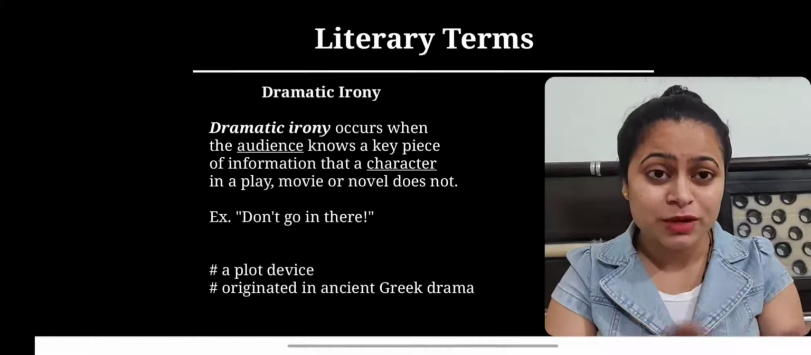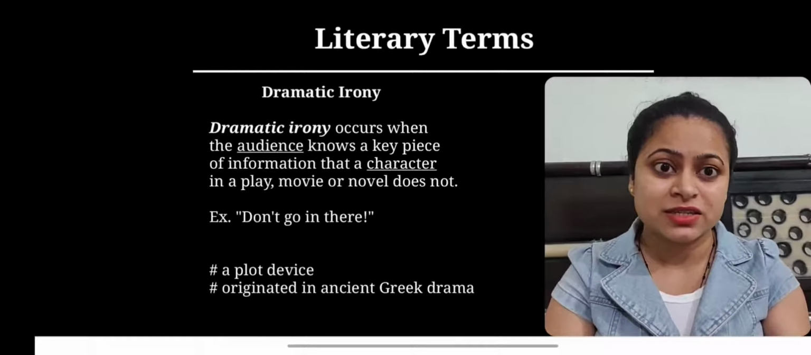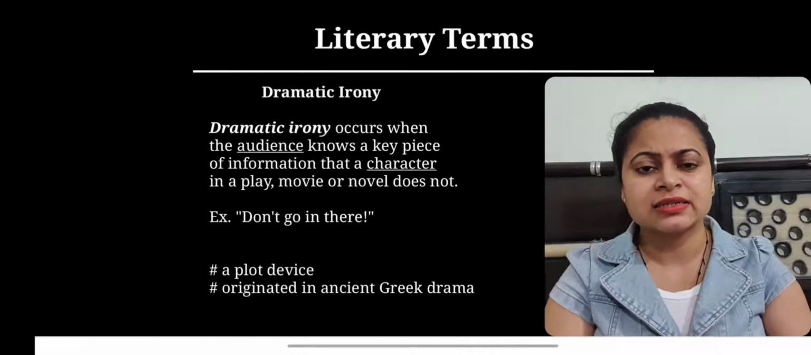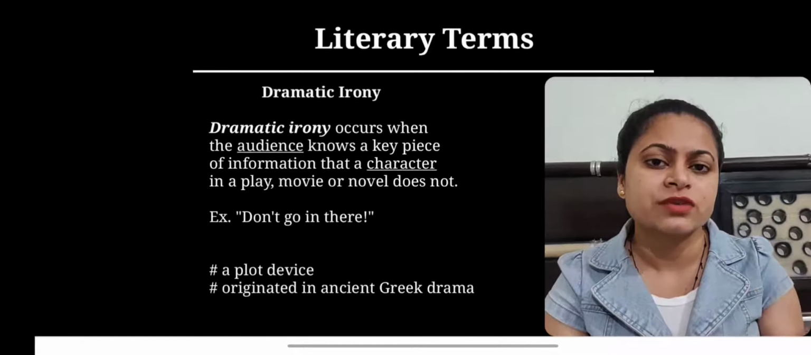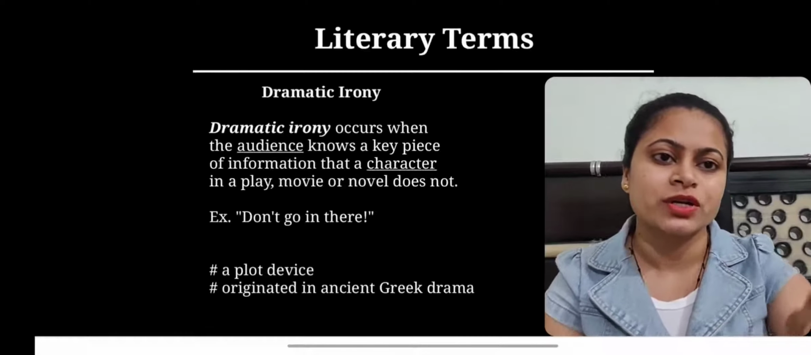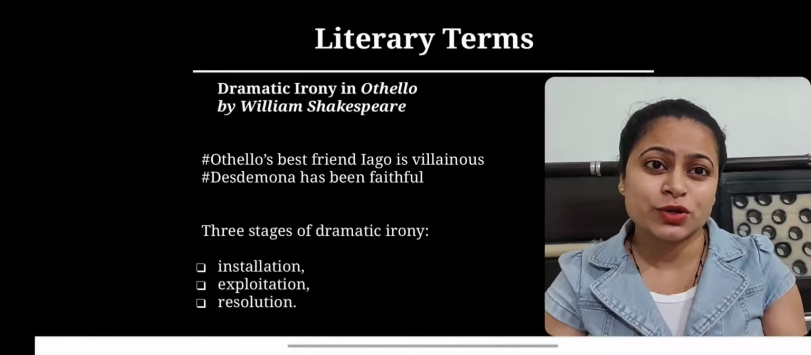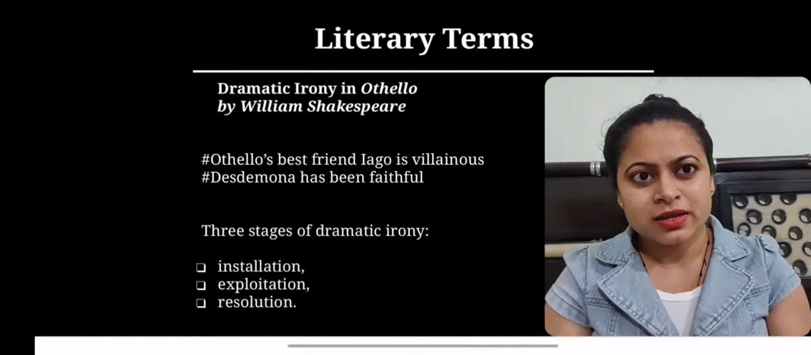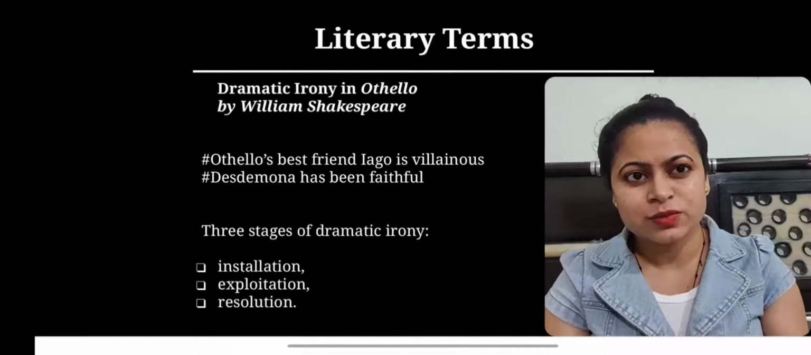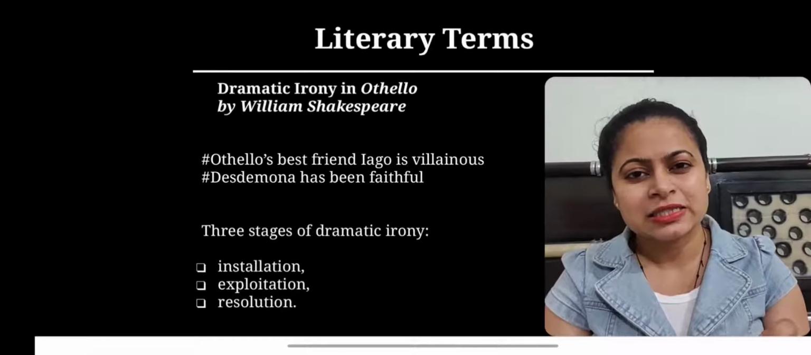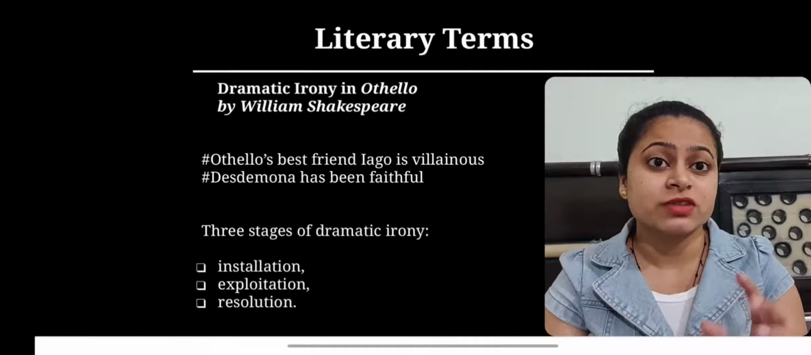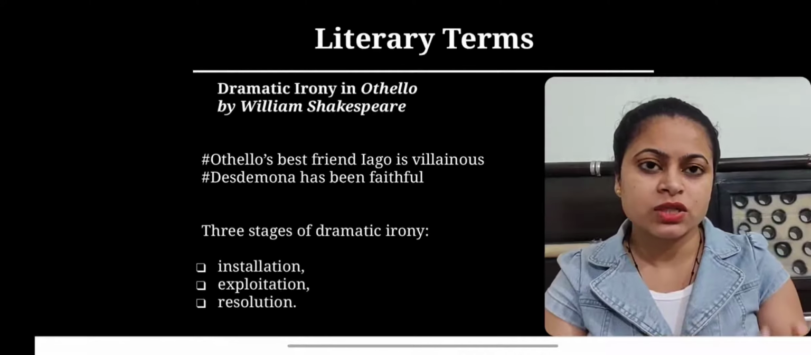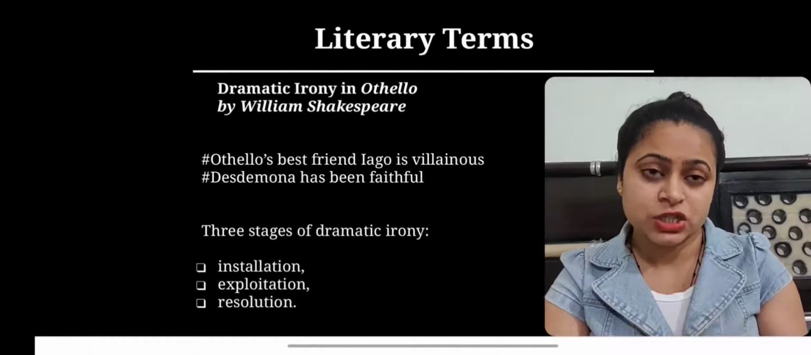So here in this statement we can identify this irony, dramatic irony. If we see the origin of this irony, then it was mostly used in the Greek tragedies, which lead to tragic outcomes. And Othello is one of the heart-rending tragedies by Shakespeare, where he has very skillfully employed it. And it is also said that dramatic irony played a very significant role in bringing out the major effects of this tragic play.